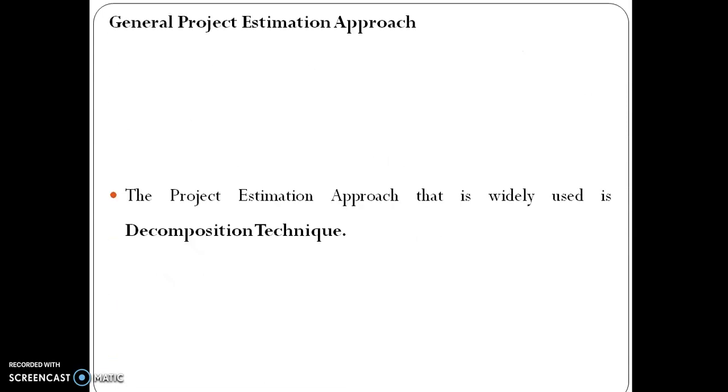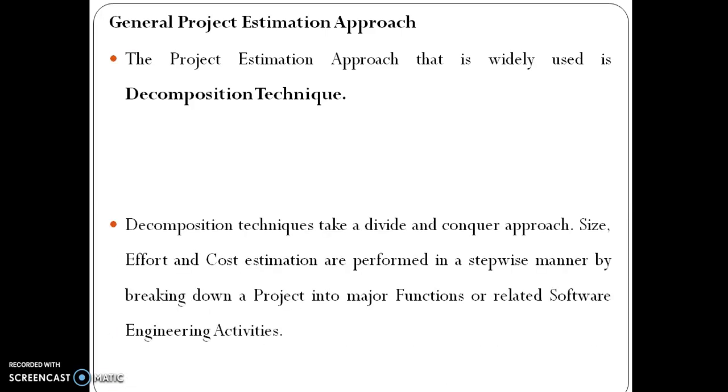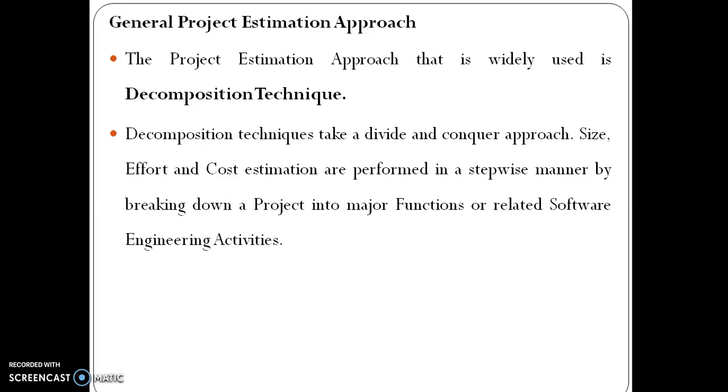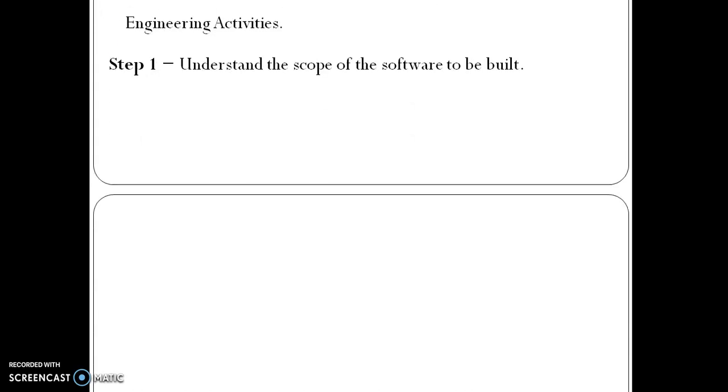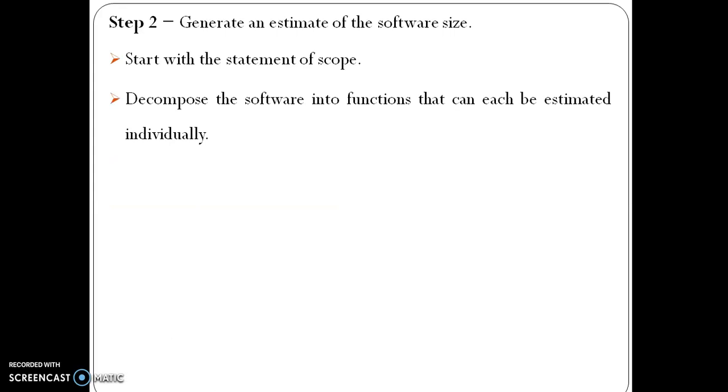General project estimation approach. The project estimation approach that is widely used is the decomposition technique. Decomposition techniques take a divide and conquer approach. Size, effort, and cost estimation are performed in a stepwise manner by breaking down a project into major functions or related software engineering activities. Step 1: understand the scope of the software to be built. Generate an estimate of the software size. Start with a statement of scope.